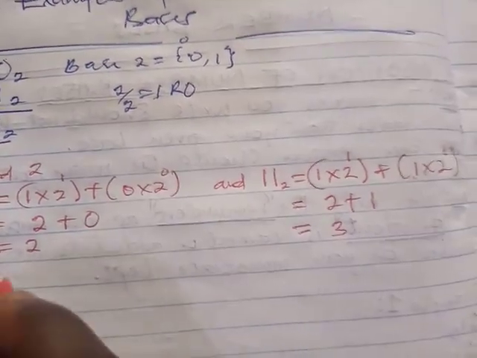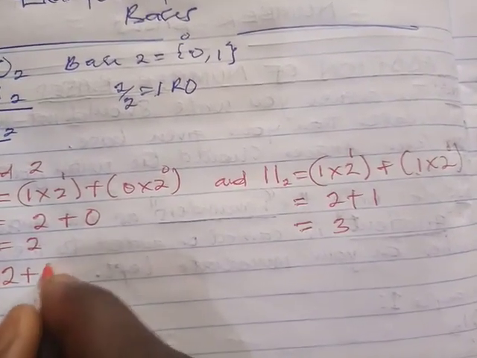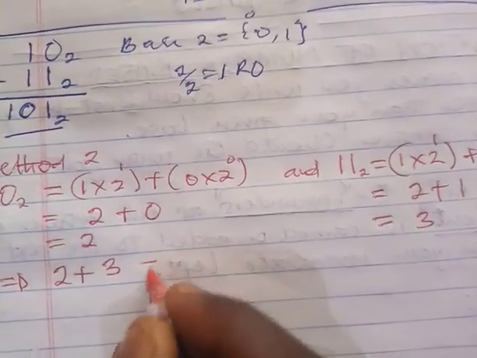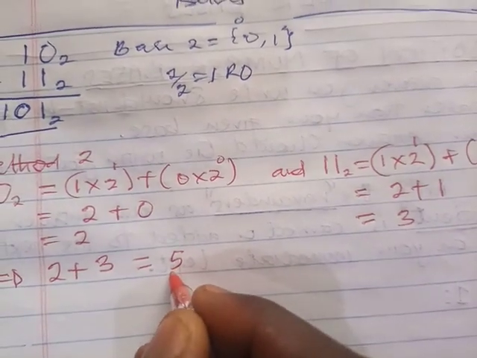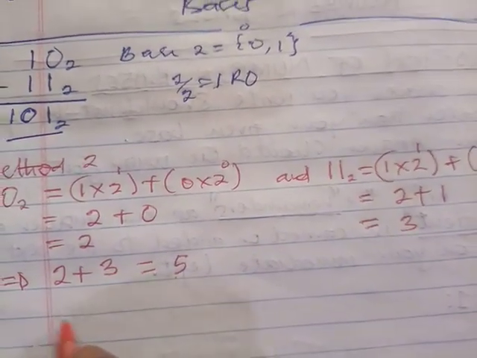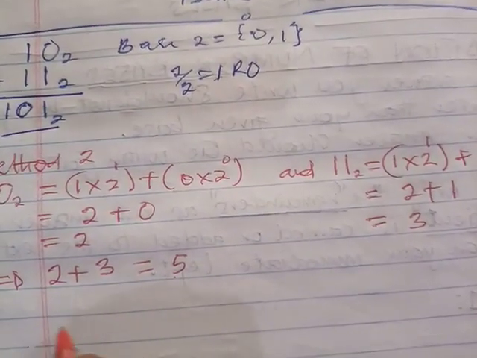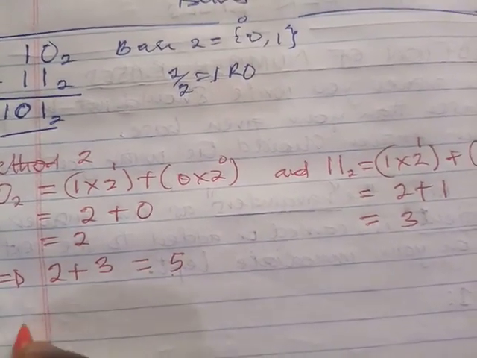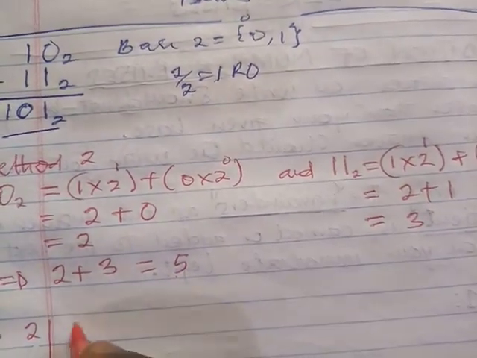So what do we have? We have 2 plus 3, and 2 plus 3 is 5. So you change this 5 from base 10 to base 2. So let's change 5 to base 2. So you have 2 here, and we have 5 here.